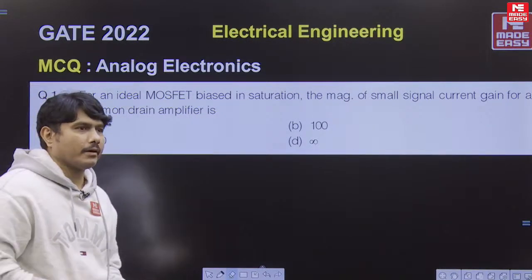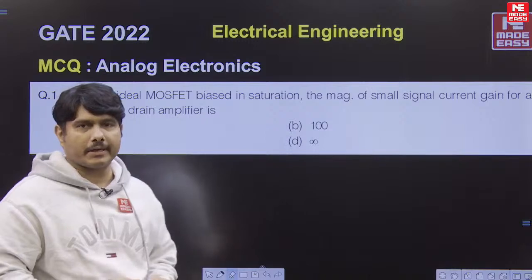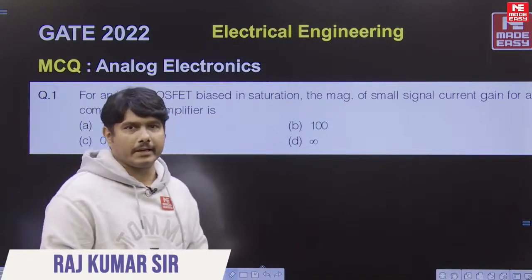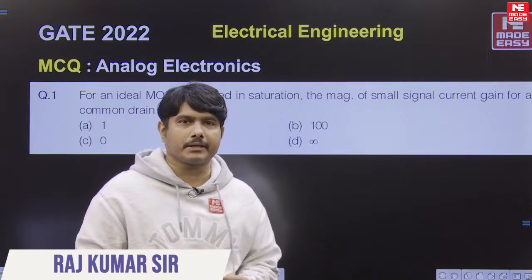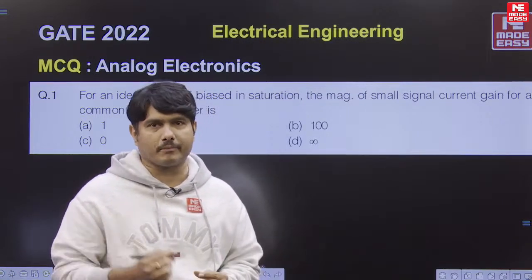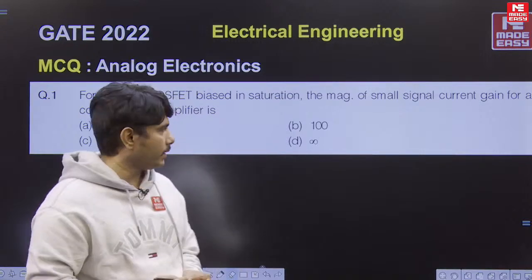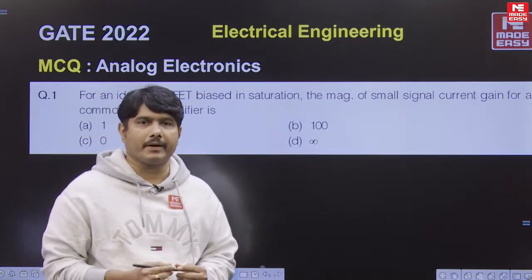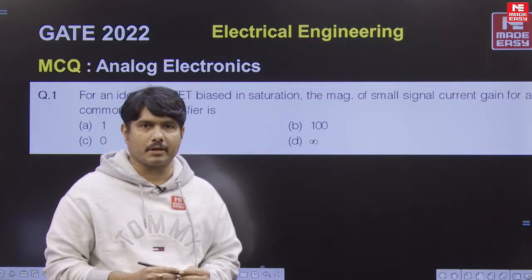Hi dear students, we are dealing with analog electronics. In electrical engineering, I got around 5 to 6 questions, nearly 6 to 7 marks I am expecting. In this, we have nearly 5 to 6 questions, and one by one we will try to start the questions.